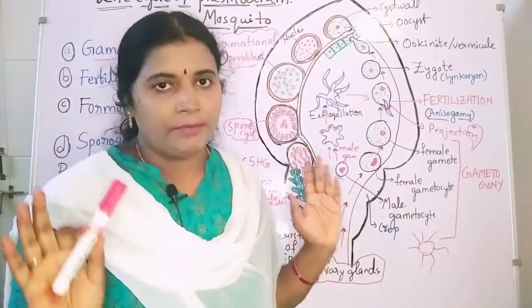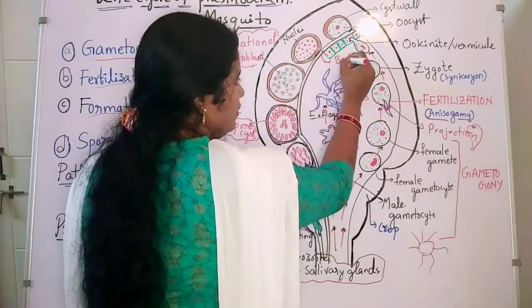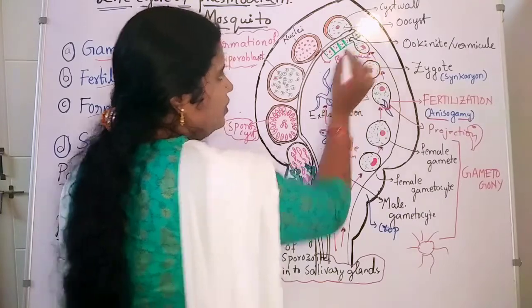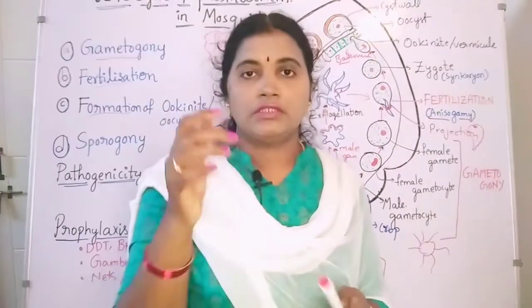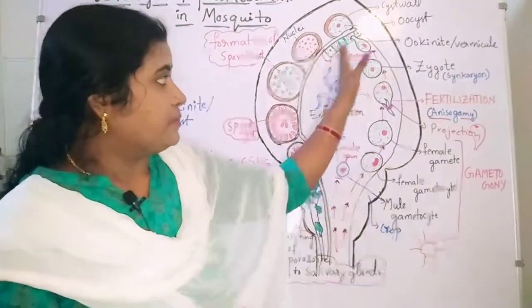The ookinete enters the cells of the basement membrane.